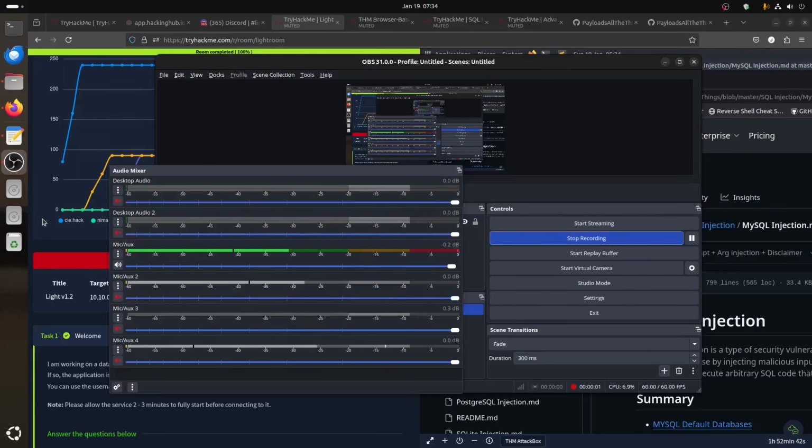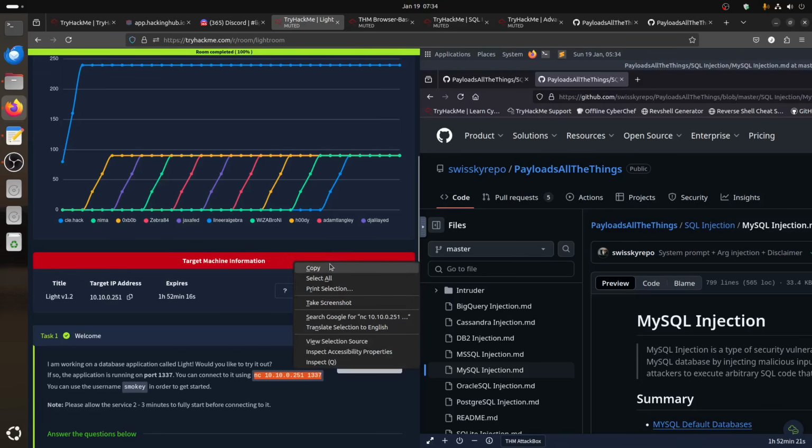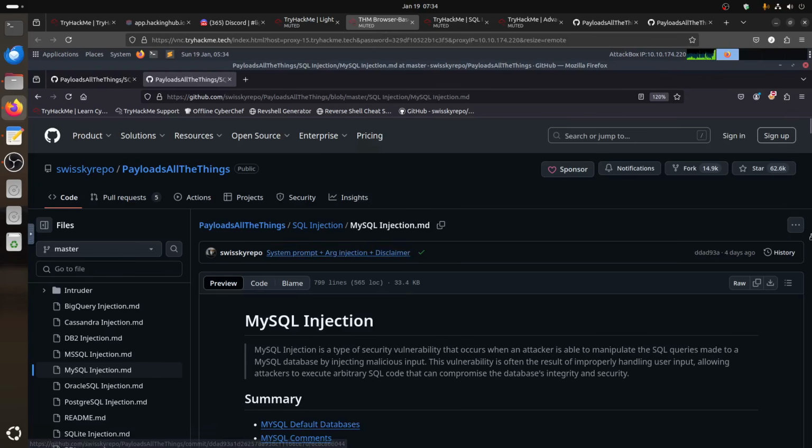Hi everybody, good morning. I'm doing this new TryHackMe room called Light. For this room you go to NC, so there's no point of enumeration or anything, and you can use a username Smokey in order to get started. They give you an idea, so NC, they give you the IP. So basically it's given, so there's no point of enumerating anything in this room. There's a type of connection to the application.